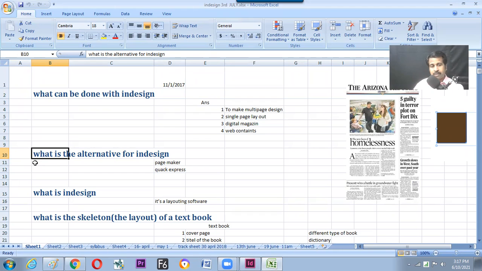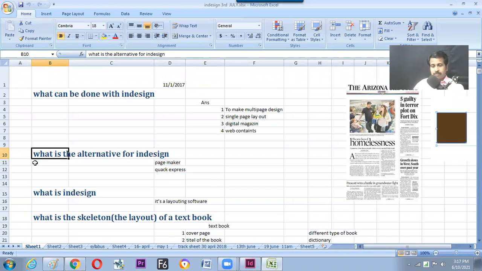Both of them are from Adobe. PageMaker is also an Adobe product, InDesign is also an Adobe product. Both do layout, but InDesign was developed to compete with the market competitor, QuarkXPress. So hope now we have understood which company's product it is, what the alternative in the market is, and which other product of the same company does a similar kind of job. Is it clear? I'm just making a foundation to get the theory clear, then we'll go into the software.